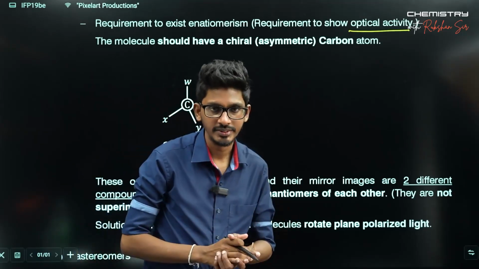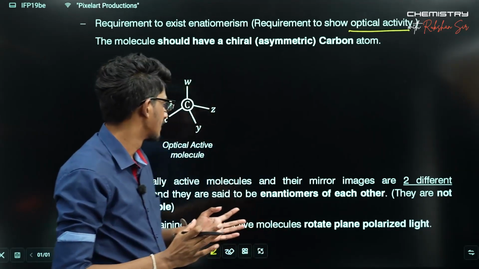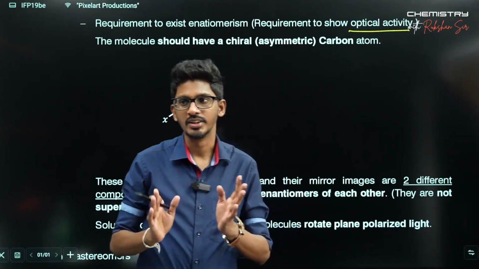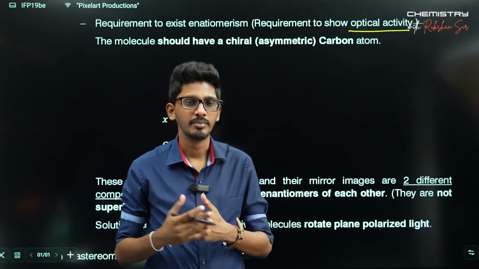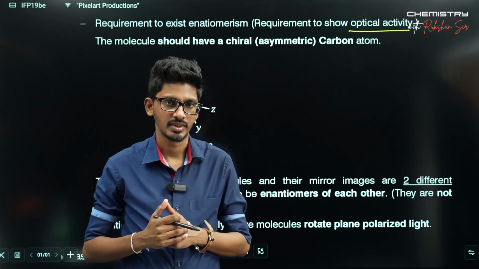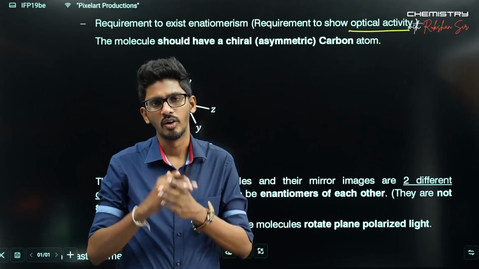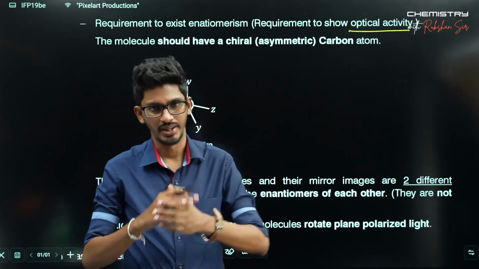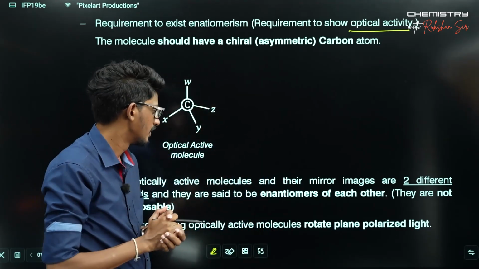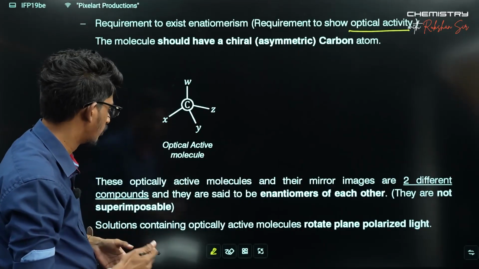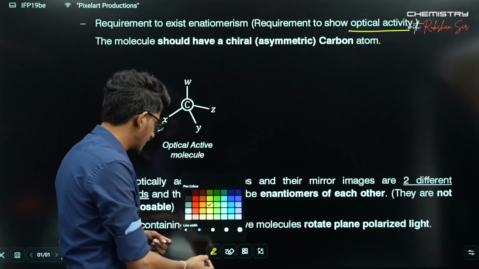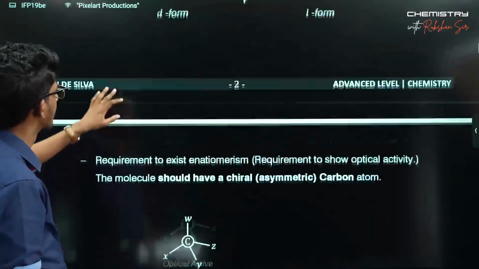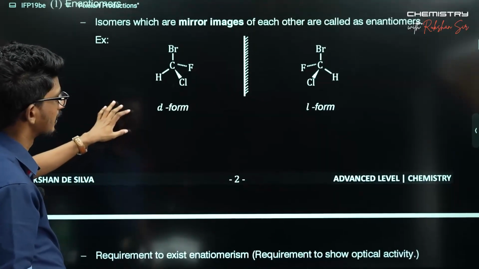The reason is that these two forms, the L form and D form, can only be identified using optical methods, only by using plane polarized light. I'll discuss a bit more about that, and why these things are referred to as this.